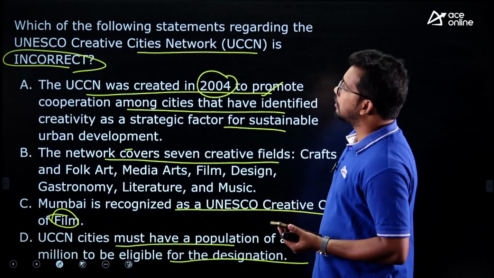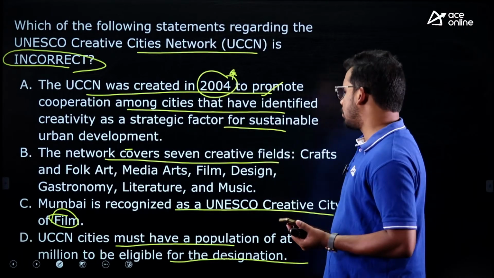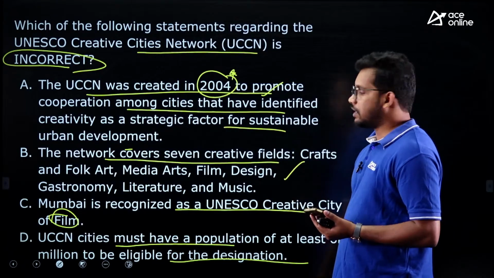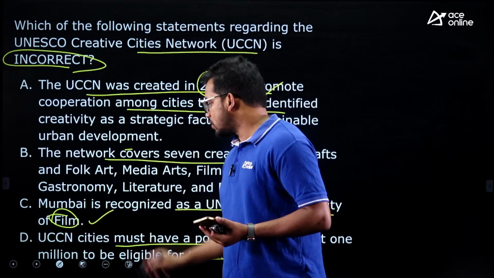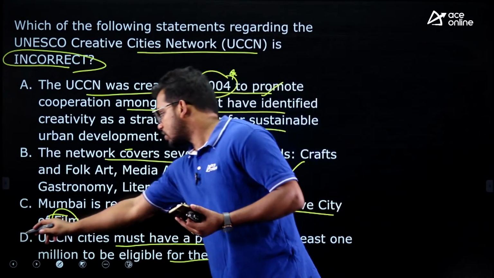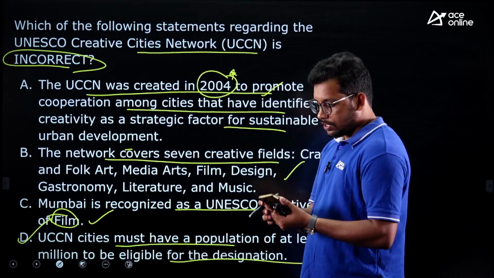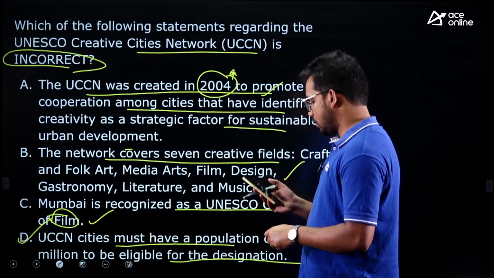The first one is correct. We may not have discussed this, but you need to remember 2004. Yes, total seven fields are there. The second is also correct, Mumbai is recognized for film. So all three are correct, and there is no such condition, as any city can be recognized. Yes, Ranjan, correct. So the answer is D.